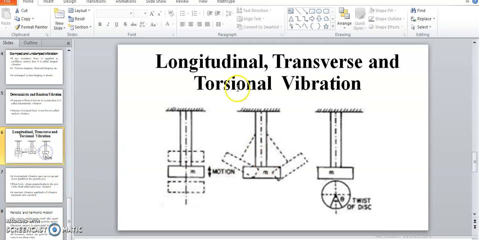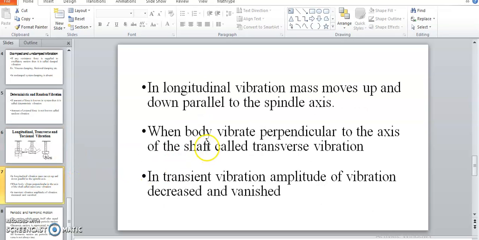So these vibrations are classified according to the motion of the particular mass with respect to the axis of the spindle or shaft: longitudinal, transverse and torsional vibrations. In longitudinal, the up and down motion is parallel to the shaft. When the oscillator motion is perpendicular to the axis, it is called transverse vibration, and when it is twisted or rotated around this axis, it is called torsional vibration.